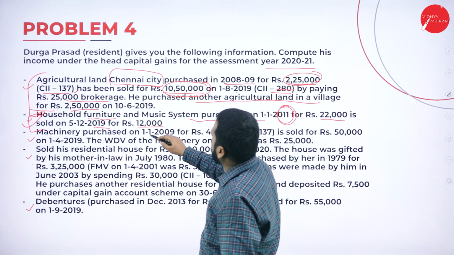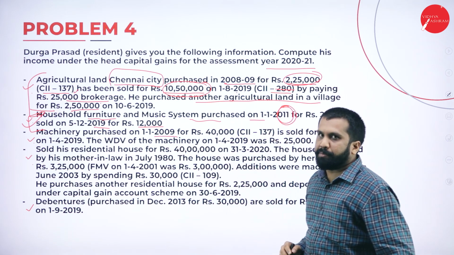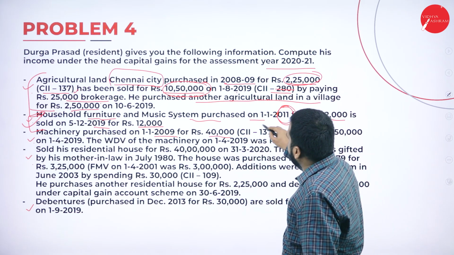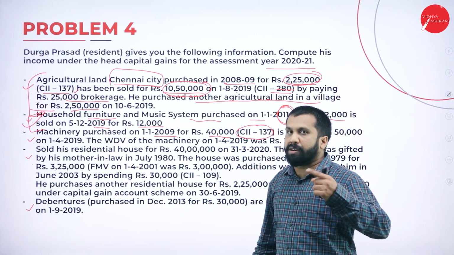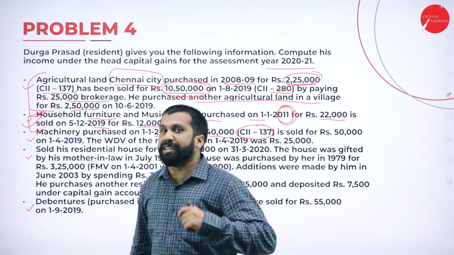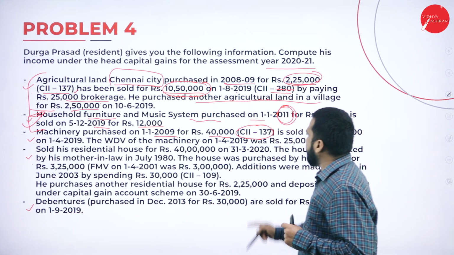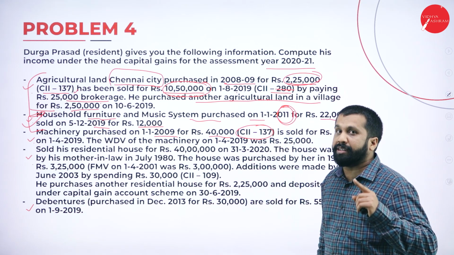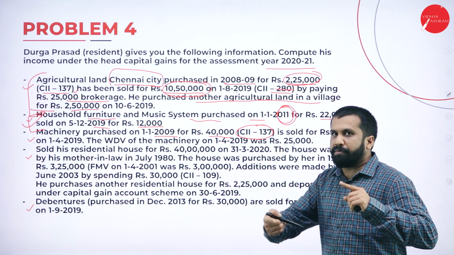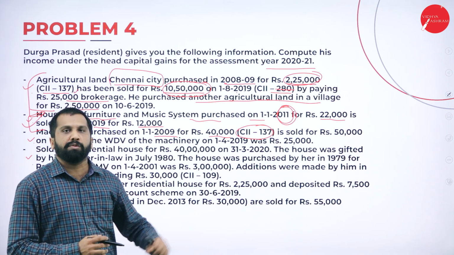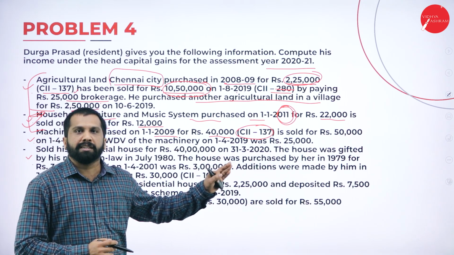Machinery purchased in 2009, which means old, 10 years back, for 40,000. If it is an old one, long term, what will the question give? The question will give you an indexation number. Now, what is the indexation number? 137. I already explained why we do indexation. Clear? In the third session, I explained why we use the indexation number.